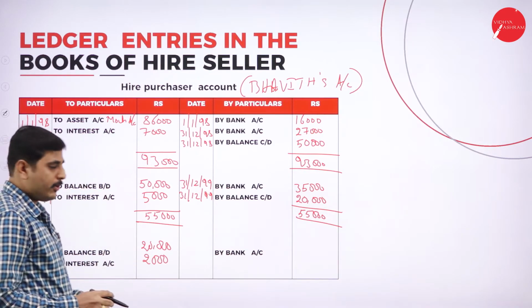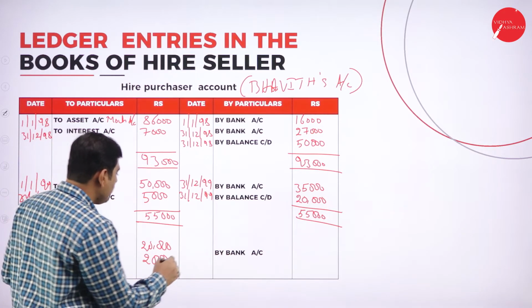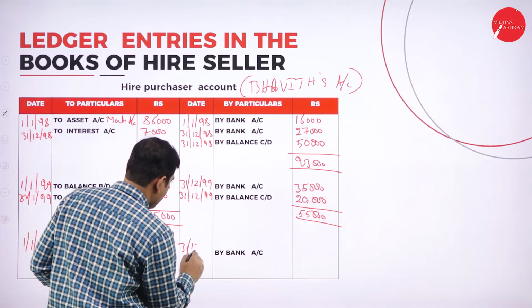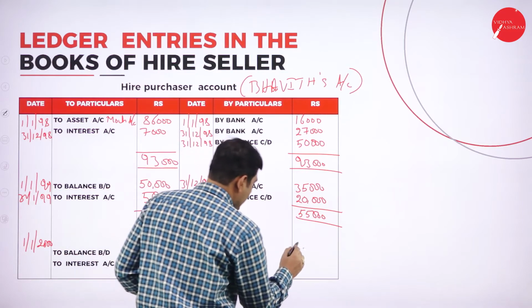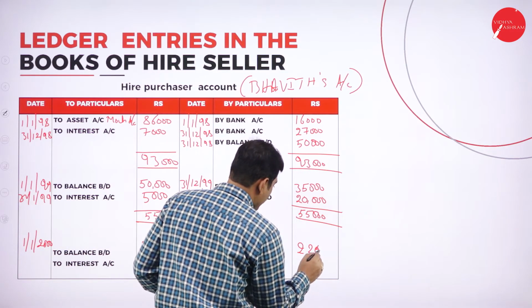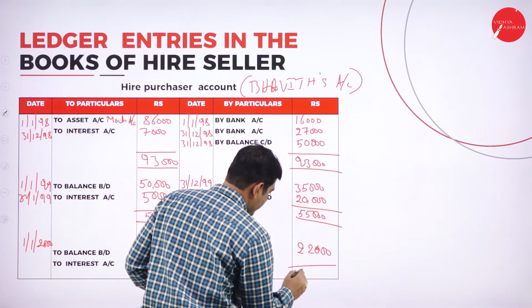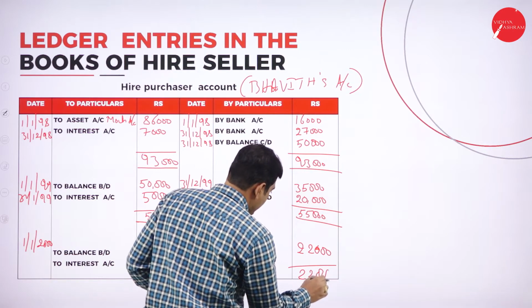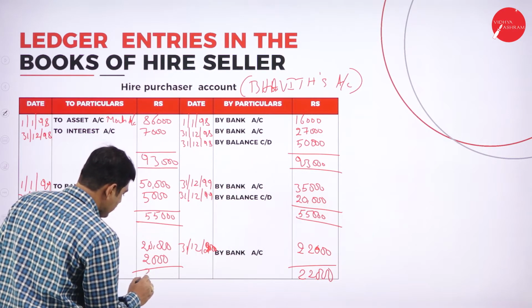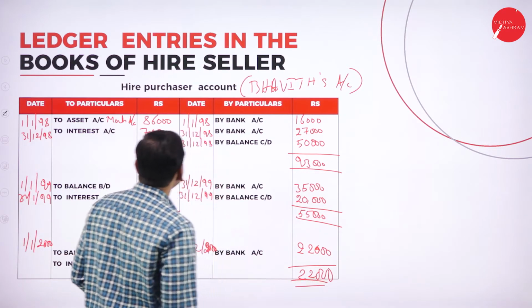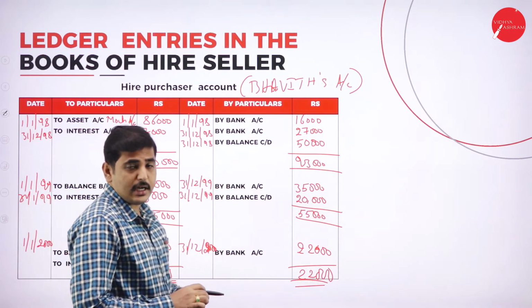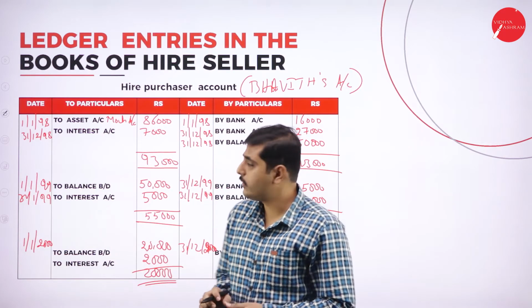And both amounts we have to pay as an installment on 31st 12/99, 22,000. The third installment we have paid. So the total 22,000 will get tallied. There is no amount to carry forward. This is the hire purchaser account. Now let's go to the next slide.